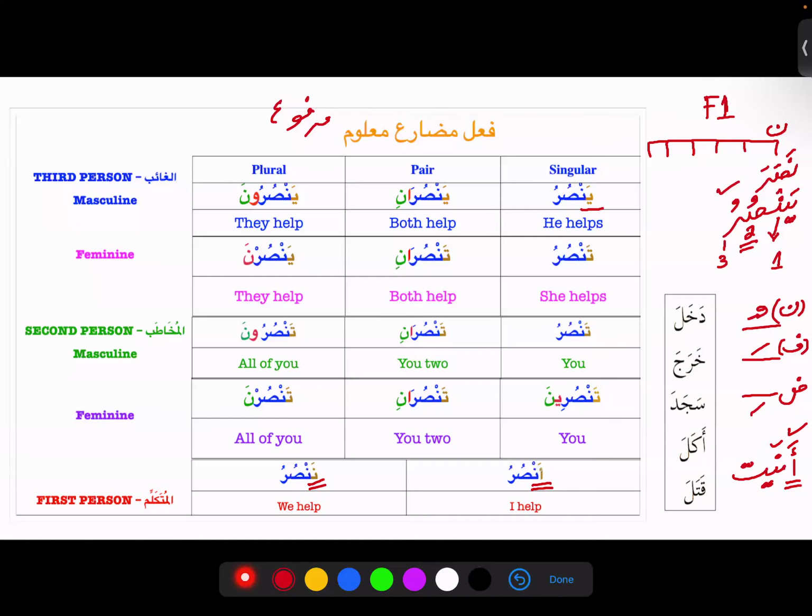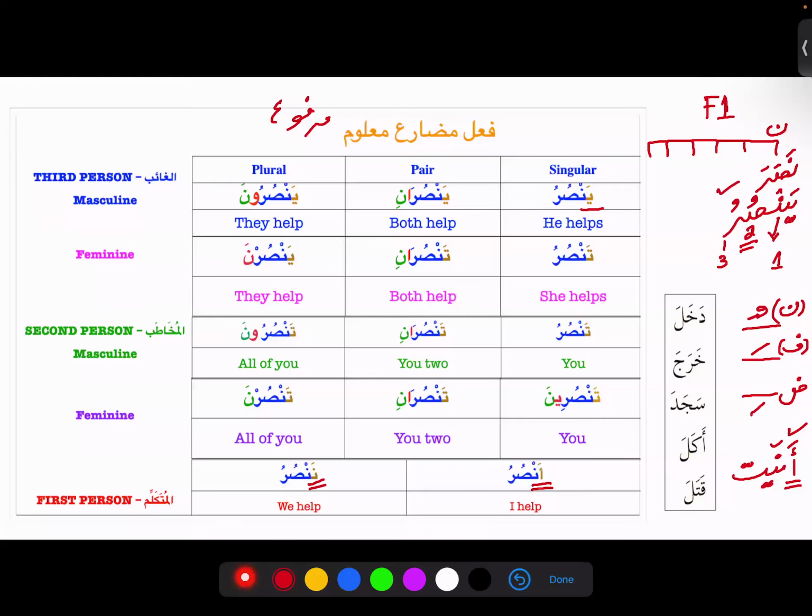We need to memorize that, and that's going to be very handy for everyone, right? So then, in a split second, you would be able to recognize the siga. So Yansuru, which is Huwa, Yansurani, which is Huma, and Yansuruna, which is Hum. So this is our third person masculine.